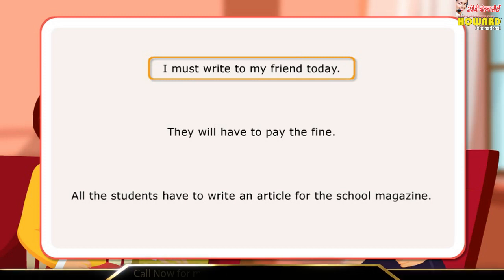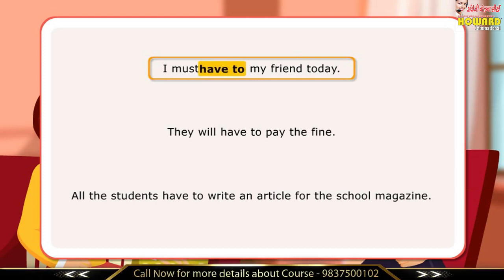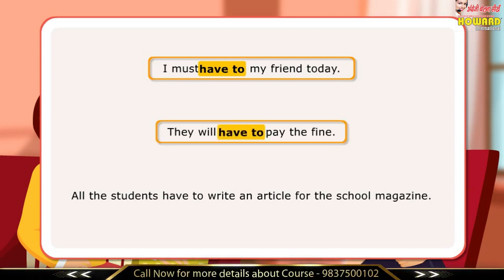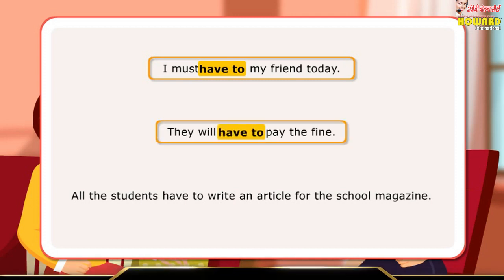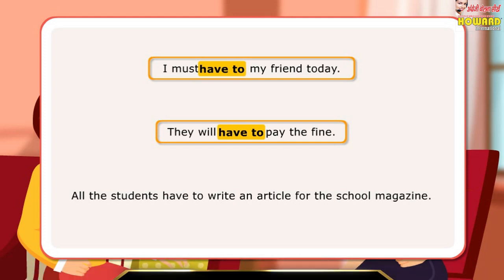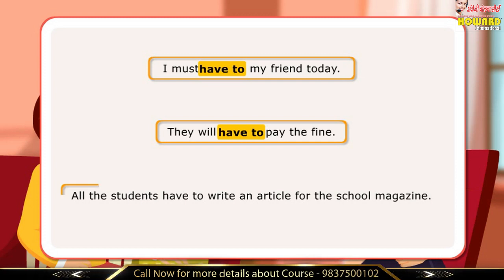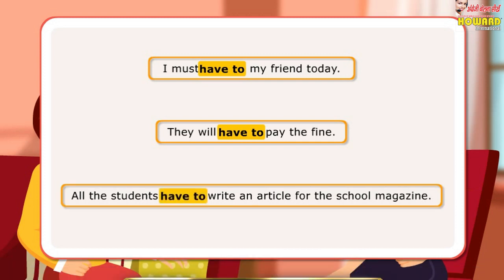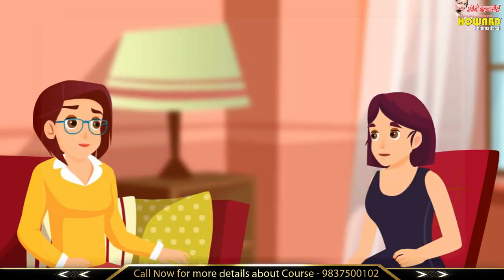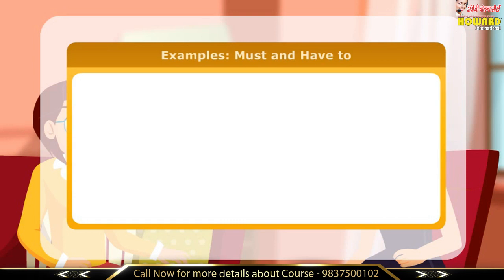In the first sentence, must has been used for personal obligation. In the next sentence, have to has been used to show impersonal obligation and necessity along with implication of a rule. In the next sentence, have to has been used to show impersonal duty and obligation with implications of a rule to be followed. Here are a few more examples of use of must and have to in sentences.